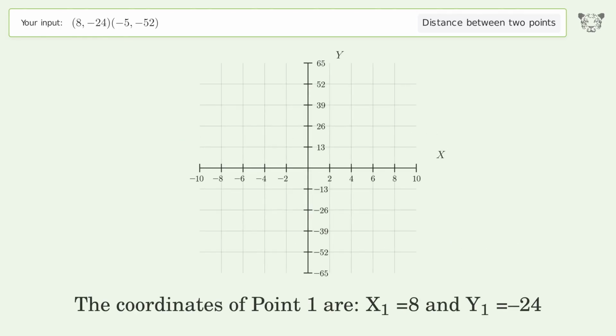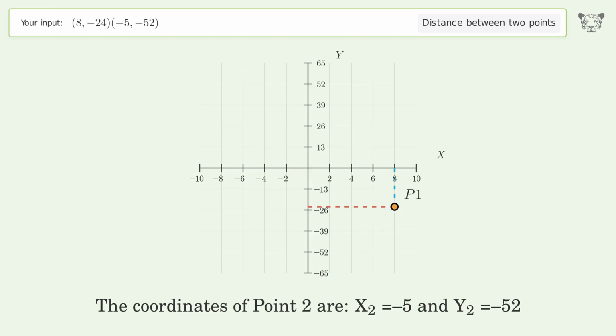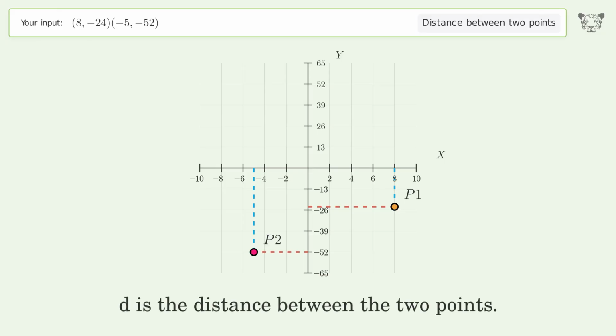The coordinates of point 1 are x1 equals 8 and y1 equals -24. The coordinates of point 2 are x2 equals -5 and y2 equals -52. D is the distance between the 2 points.